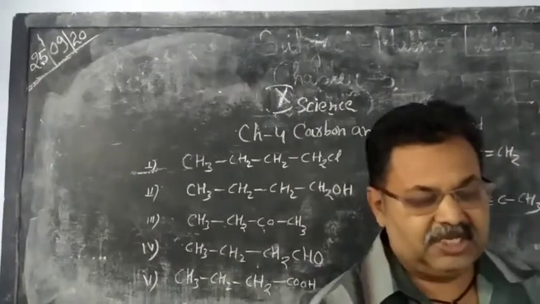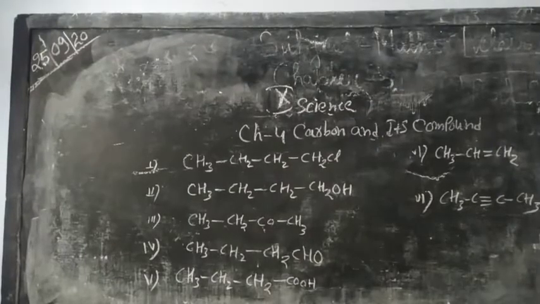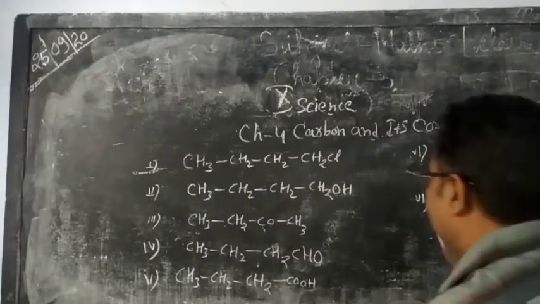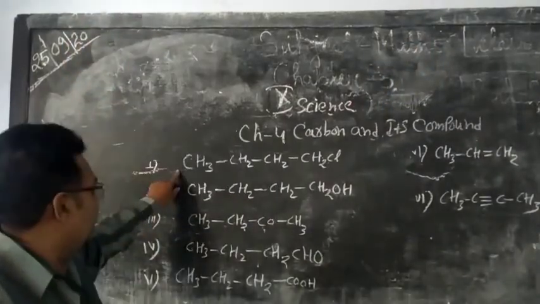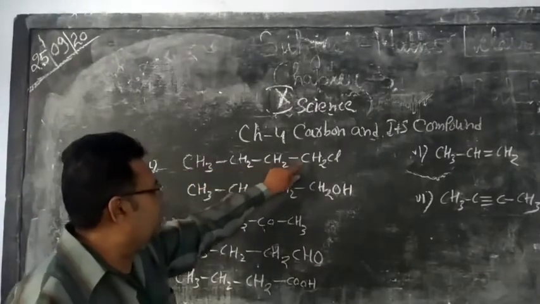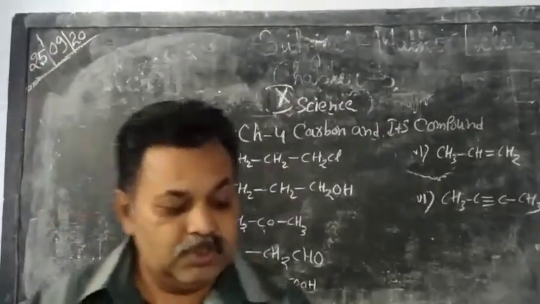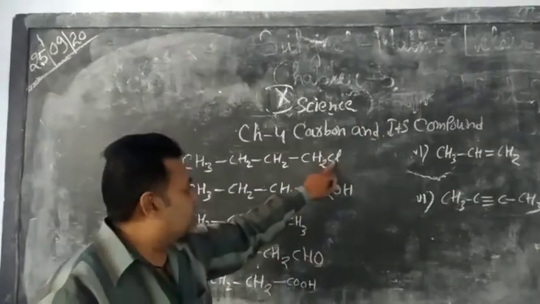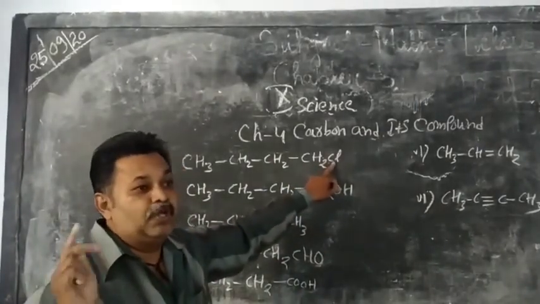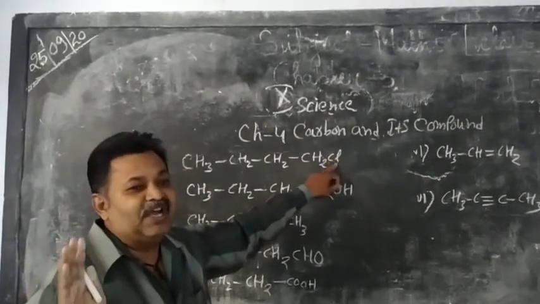Now we can write the names of these organic compounds with the help of the rules that you know. First of all, we count the number of carbon atoms present in the organic compound: 1, 2, 3, 4. There are 4 carbon atoms. The functional group is chlorine, which is a halo group, and the halo group is written as a prefix.